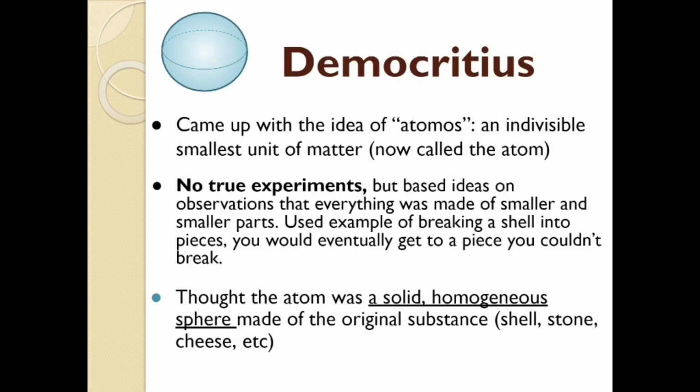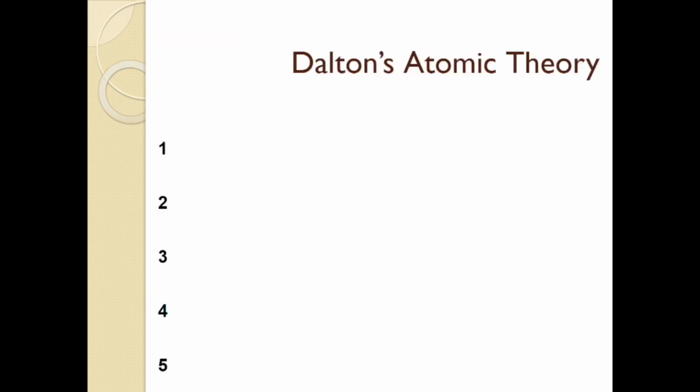And this was way, way long ago. It actually took a long time for anyone to develop anything more about what the atom is and how they work. So enter Mr. Dalton. And Dalton came up with some rules about atoms and how they act. And that's what we're going to be writing down here by these 1, 2, 3, 4, 5, the rules on how atoms act in general. And he derived these rules by studying how gases act and interact with each other.